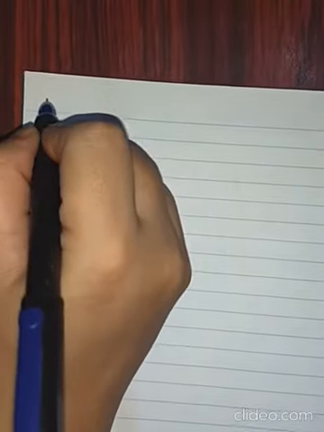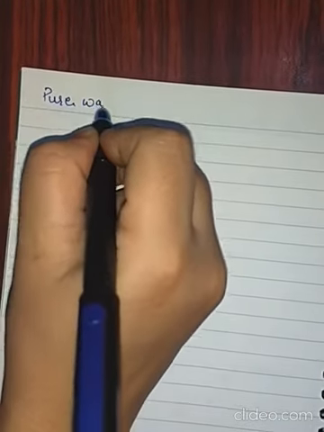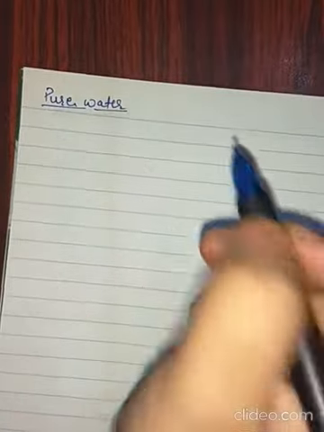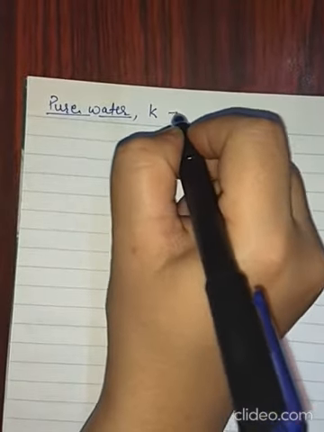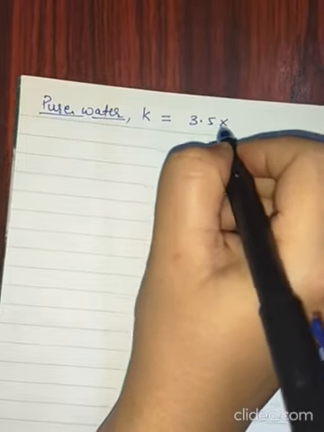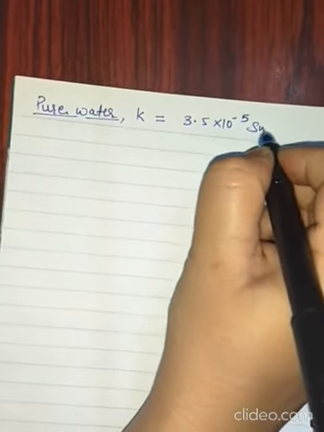We saw that the value of kappa, that is conductivity, depends upon the type of material you have taken, whether you have taken metal, non-metal or a metalloid. The value of kappa, that is conductivity, also depends upon the concentration of the solution. So let's see how it depends upon concentration. For pure water, the value of kappa is 3.5 into 10 raised to minus 5 Siemens meter inverse.